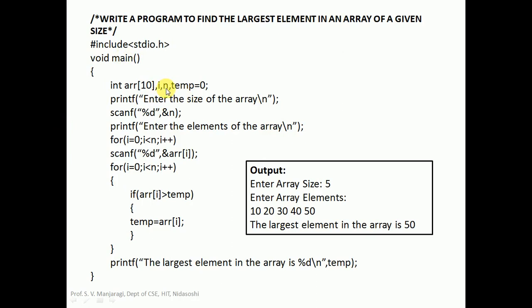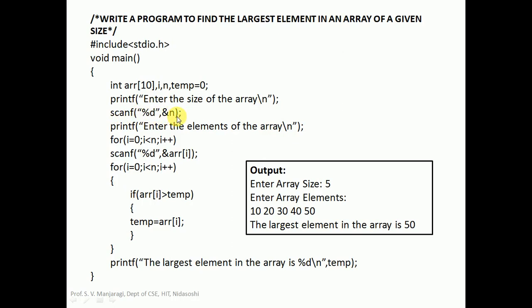n is indicating the size, how many elements you want to store in the array. It is indicated by n. And there is a temporary variable taken that will be initialized to 0. Initially temp will be 0. And after that, we have printf, which displays a message for the user on the screen, that is, enter the size of the array. And we will be reading the size of the array using scanf. So %d is a control character and ampersand n here.